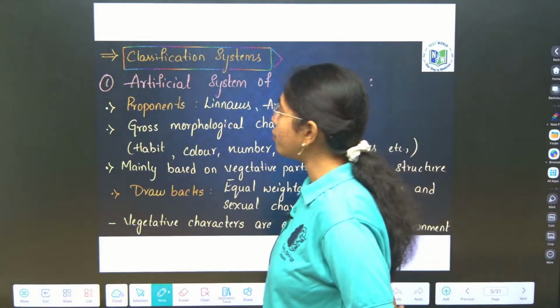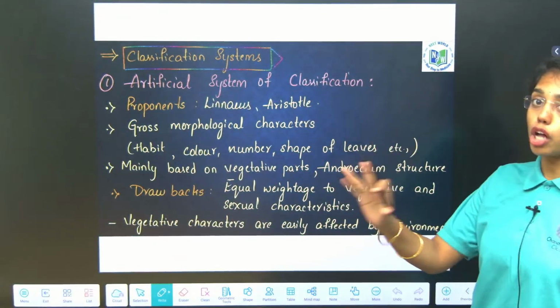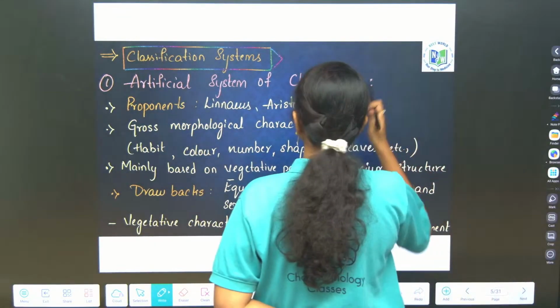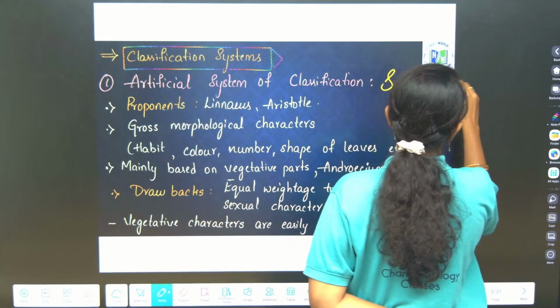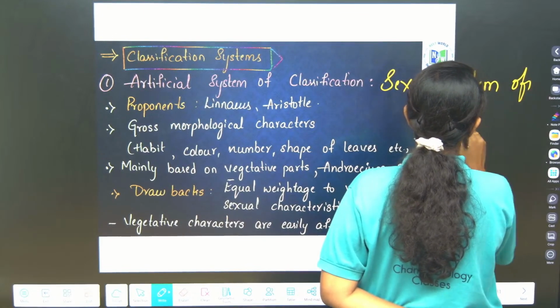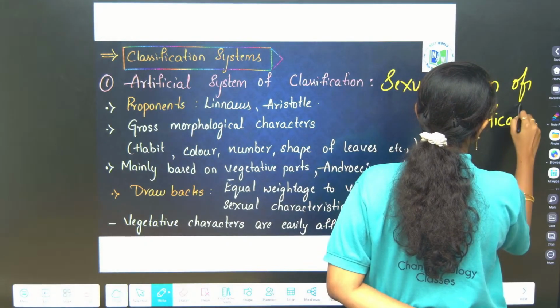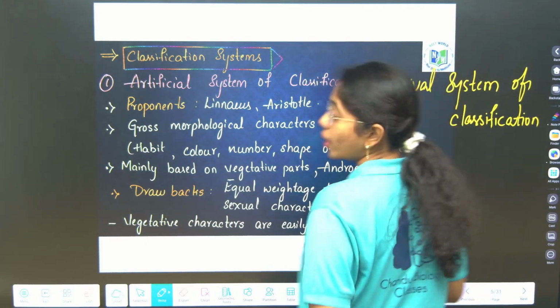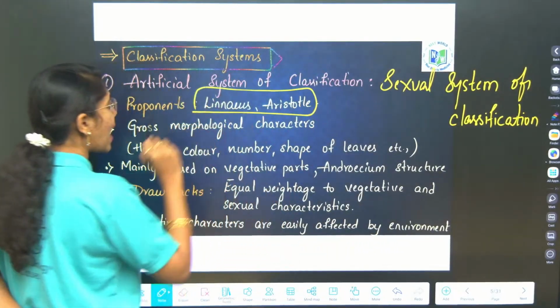After this, we have classification systems. Look into that carefully. First is the artificial system of classification, which is also called the sexual system of classification. The proponents of this classification include Linnaeus and Aristotle.